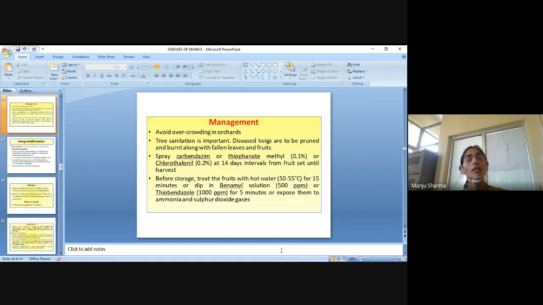Otherwise we can also sanitize the plant, because the mycelium is ectophytic, that means it will be only on the surface of the plant. That's why here we can say that we have to spray on the plant by which we can manage the disease.